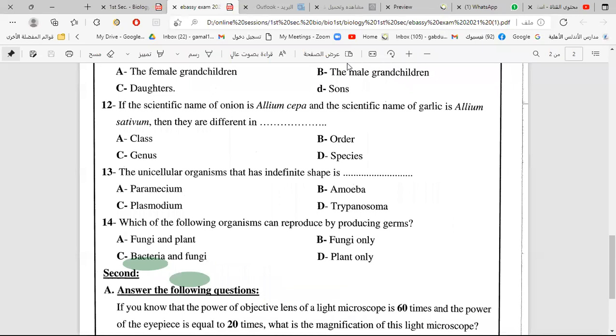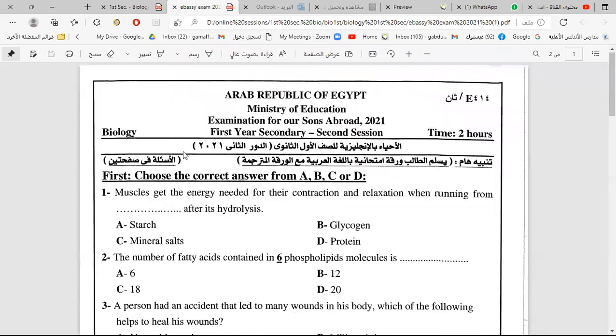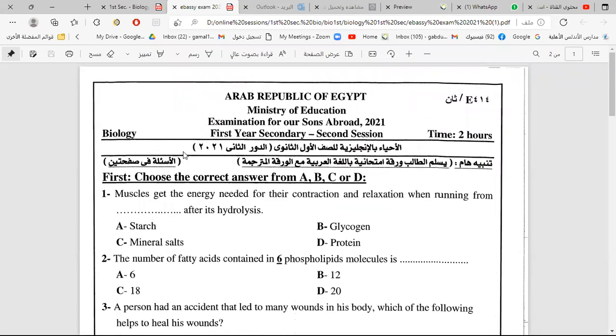I think it is so easy. We can solve it, inshallah, and get the full mark. And inshallah, I hope you solve more and more questions. If you have any difficulty in any question, please send it to me. Don't hesitate to send me these questions on WhatsApp. I will respond to you quickly, inshallah. I promise I will give you a session before the night of the exam, inshallah.